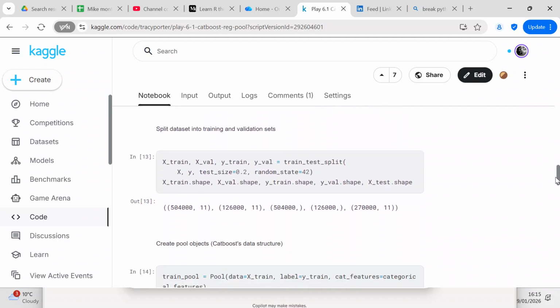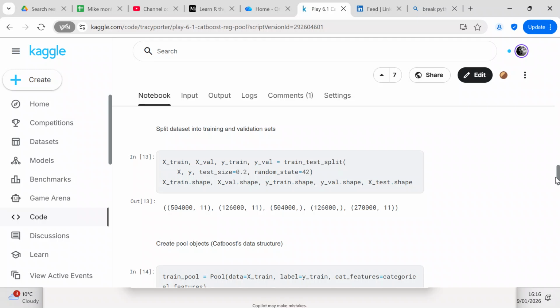Now we're going to split the data set into training and validation sets. So X train, X val, Y train, Y val equals train_test_split(X, Y, test_size=0.2, random_state=42). And this is what I received the comment on, because now you can check the shapes of the training and the validation set.